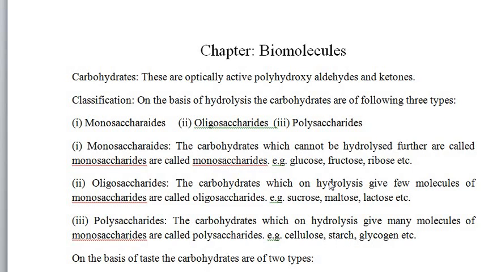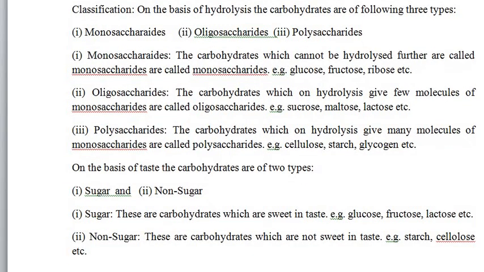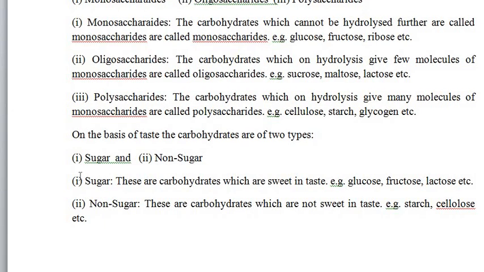Now on the basis of taste, the carbohydrates are of two types, that is sugar and non-sugar. Sugar carbohydrates are the carbohydrates which are sweet in taste. For example, glucose, fructose, lactose, etc. And the non-sugar carbohydrates are the carbohydrates which are not sweet in taste. For example, starch, cellulose, etc.